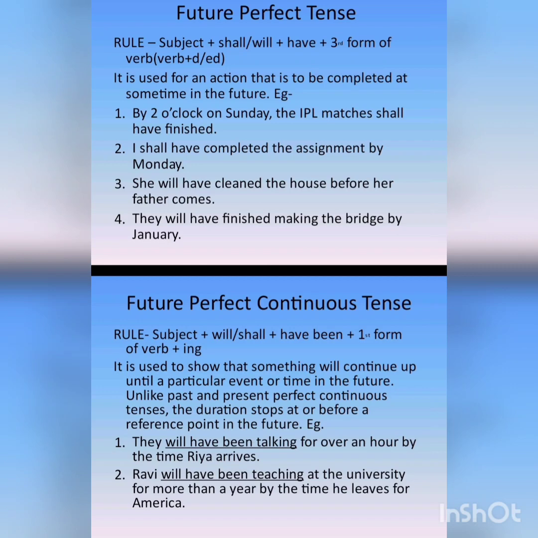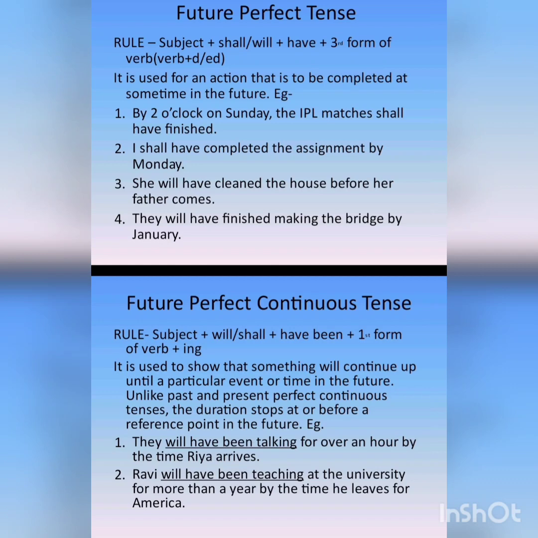Okay, the next is: I shall have completed the assignment by Sunday. It means my assignment will be complete by Sunday. It is about an action in the future. It will be completed in the future. She will have cleaned the house before her father comes. You can see will plus have plus cleaned. Clean, that is the base form of the verb, plus ed. They will have finished making the bridge by January. So you can see in these cases we use future perfect tense.